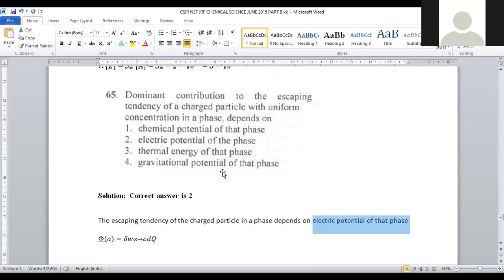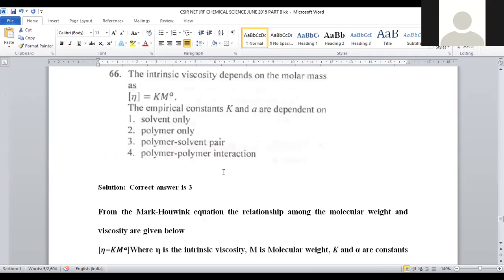It is a part of electrochemistry. Now let us move on to question number 66. The intrinsic viscosity depends upon the molar mass, eta = K M^a. The empirical constants K and a are dependent on what? This is a question from polymer chemistry. And eta = K M^a denotes what? Viscosity average molar mass determination.